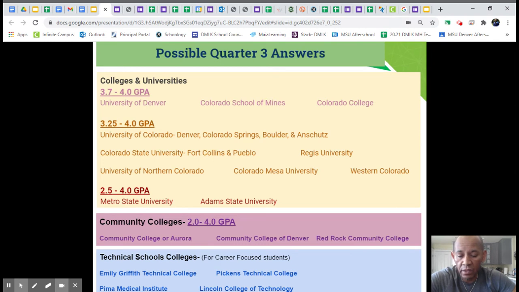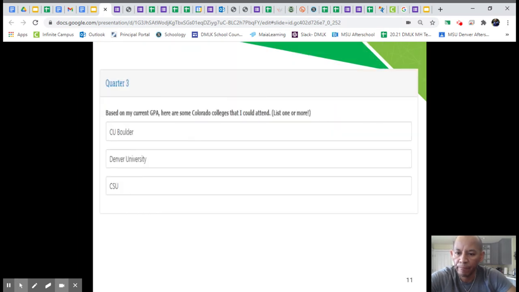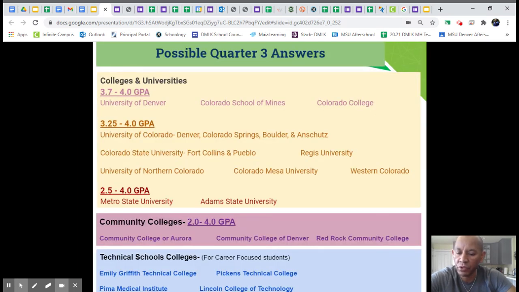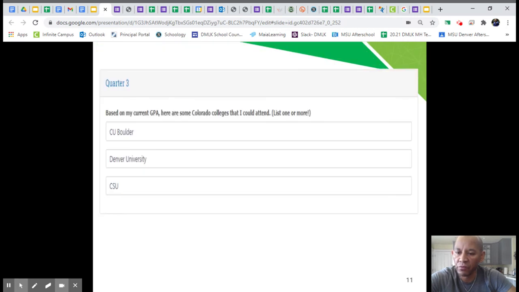So if you're not focused on college, if you're focused more on career, then you can put any one of these schools or put two of these schools in your answer here. That's all I'm asking you to do. You can take a picture of this, and this is your possible answer for quarter three, and that's the only question for quarter three.